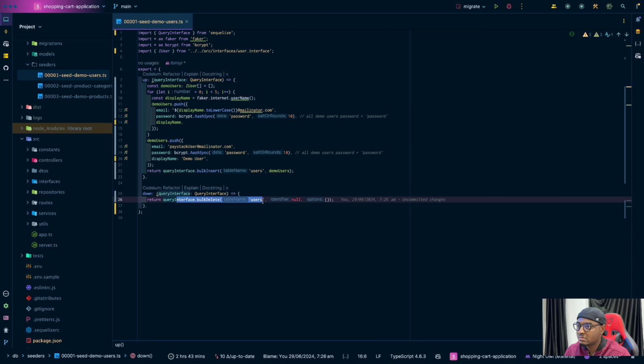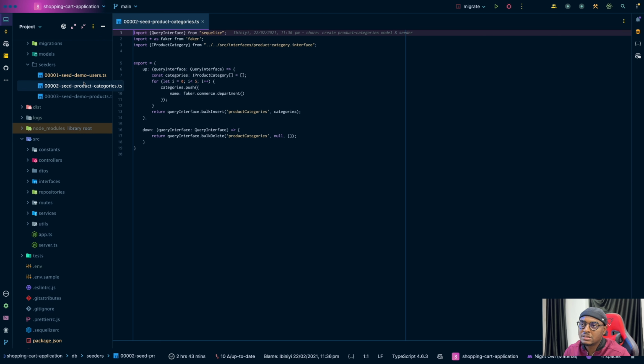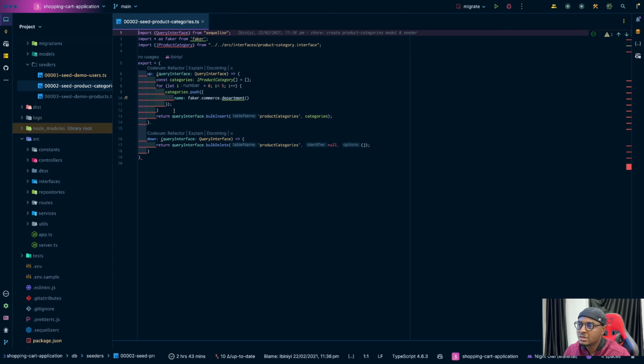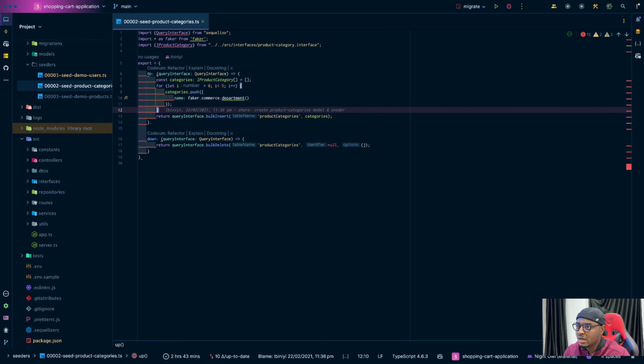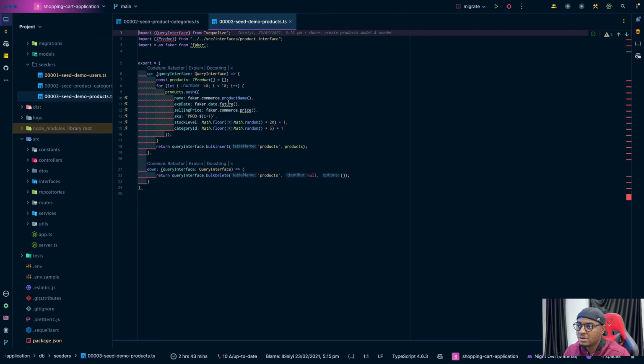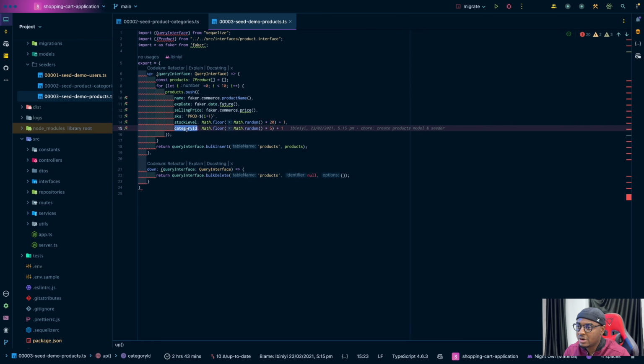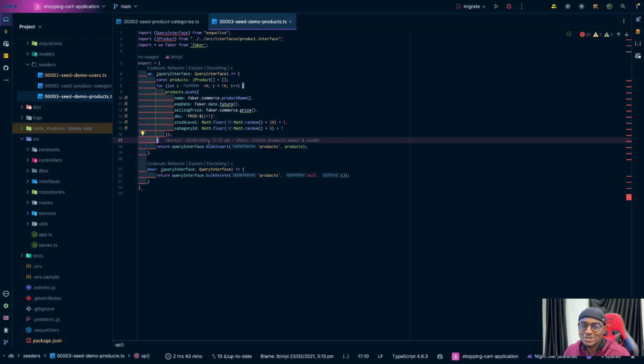And then I seed product categories, right? And you can see here that I created just 5 categories. And then for the product, if you check the category ID, I'm basically just randomizing it between 1 and 5. It's just a wild guess, because I made sure that categories are from 1 to 5 since the IDs are auto incremented.